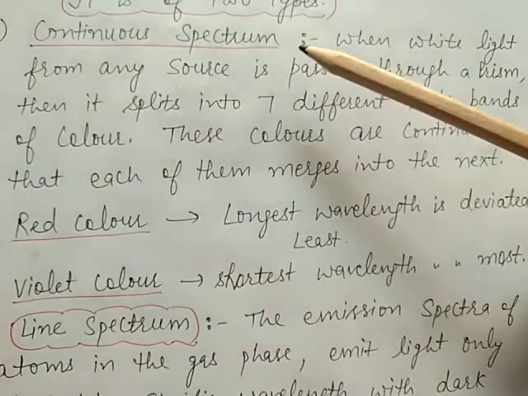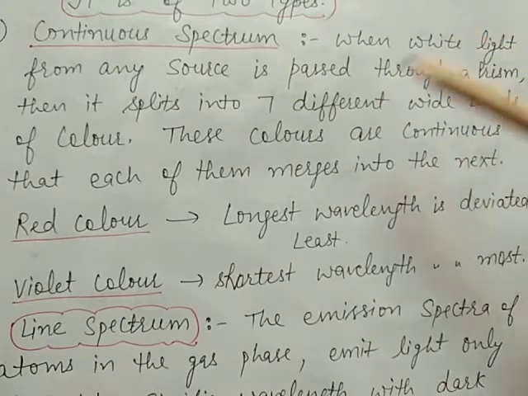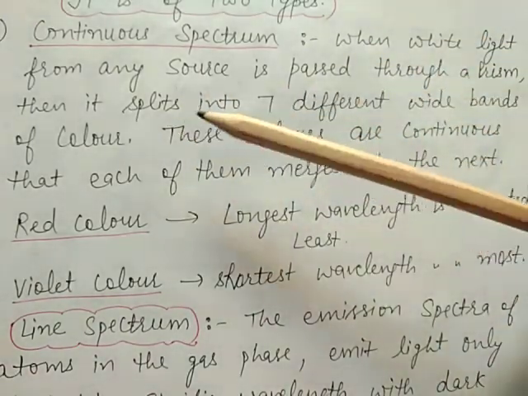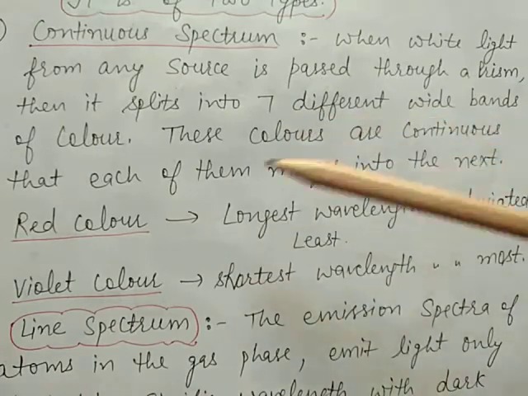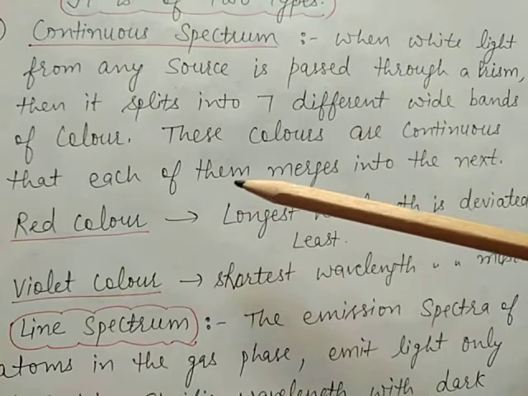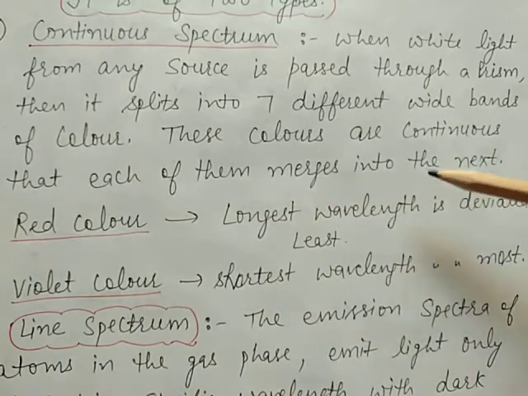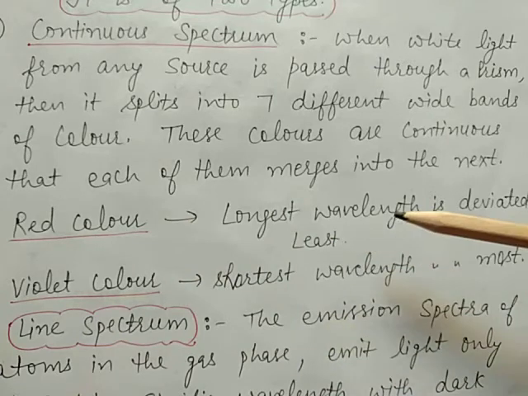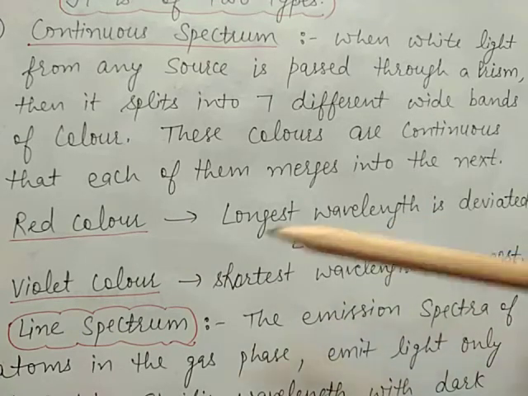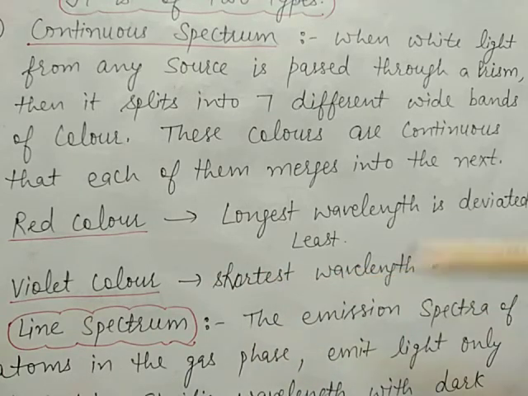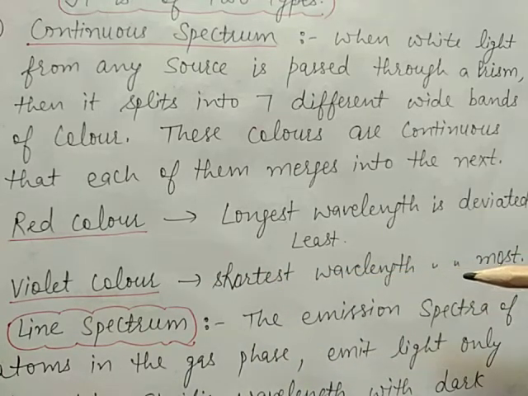This can easily be explained. When white light from any source is passed through a prism, it splits into 7 different bands of colors. These colors are continuous, each of them merging into the next. Red color has the longest wavelength and it is deviated least. Violet color has the shortest wavelength and it is most deviated.